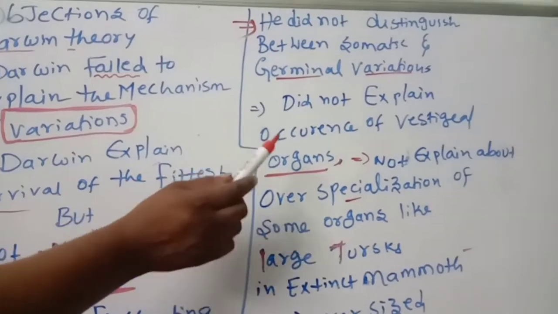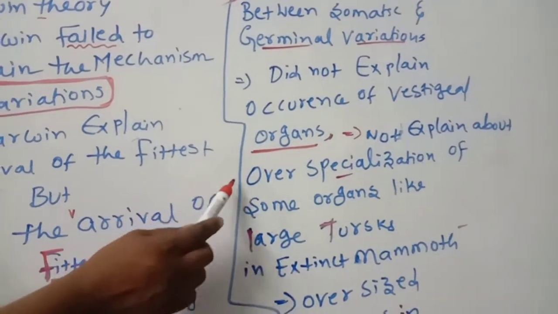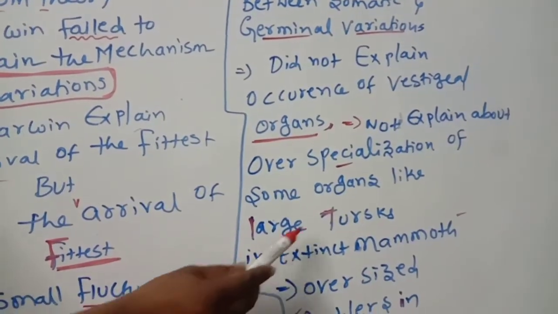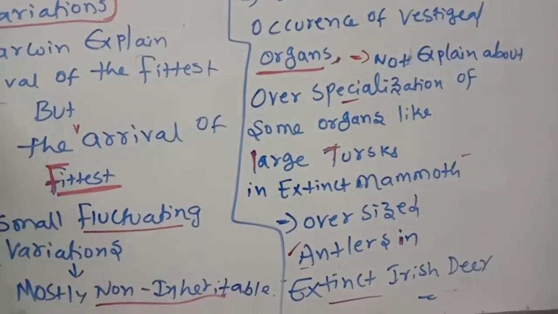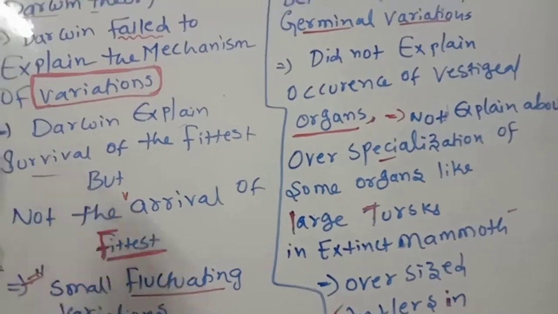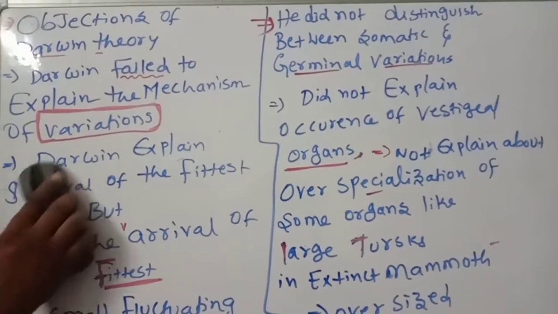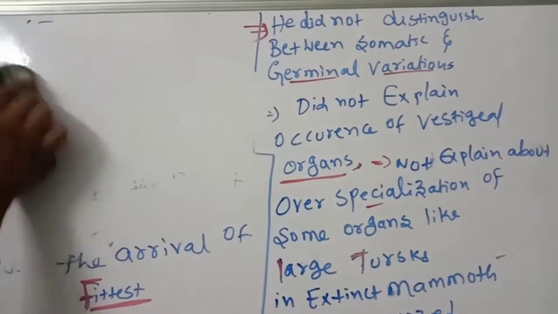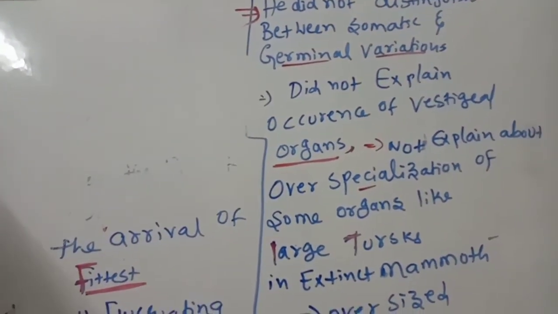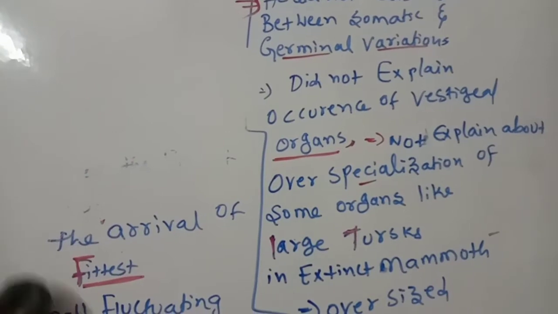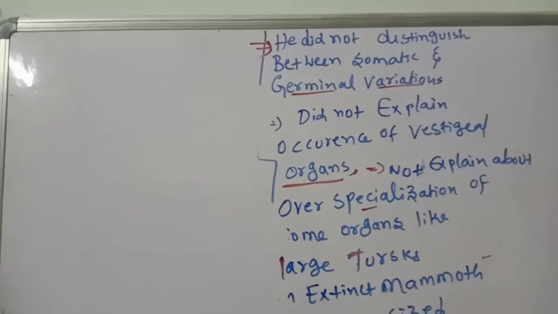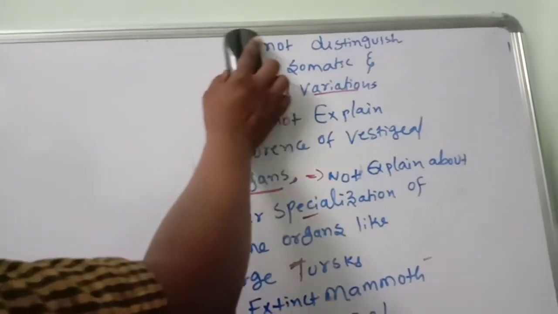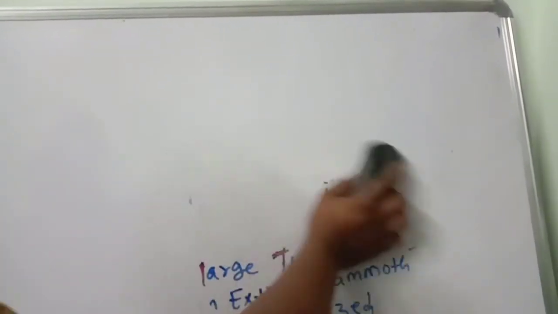He did not explain vestigial organs, or the over specialization of organs like tusks in the extinct mammoth and oversized antlers in the Irish deer. Simply he said survival of the fittest and struggle for existence, but he did not say arrival of the fittest, or give complete information about how variations arise.